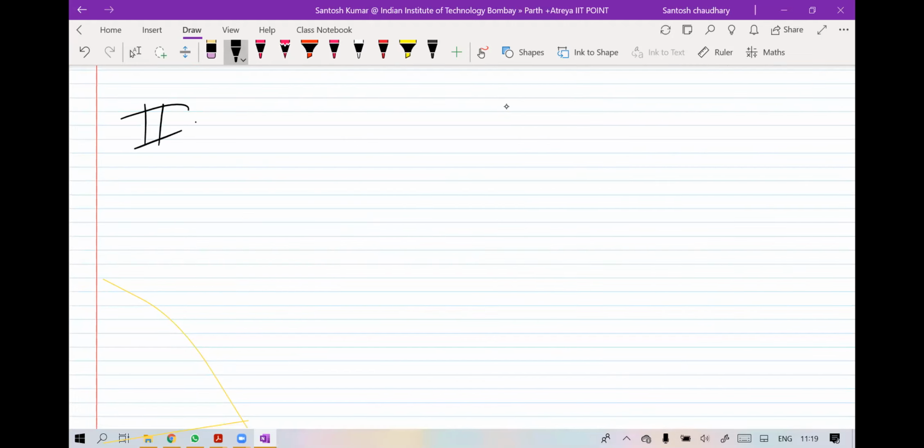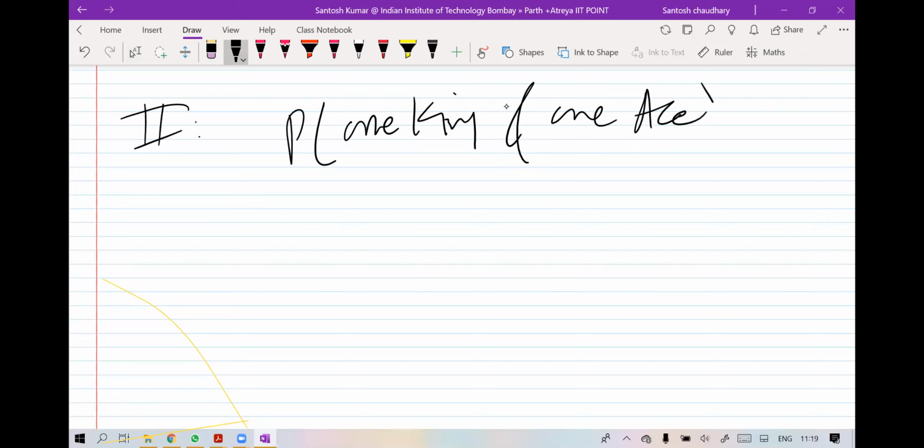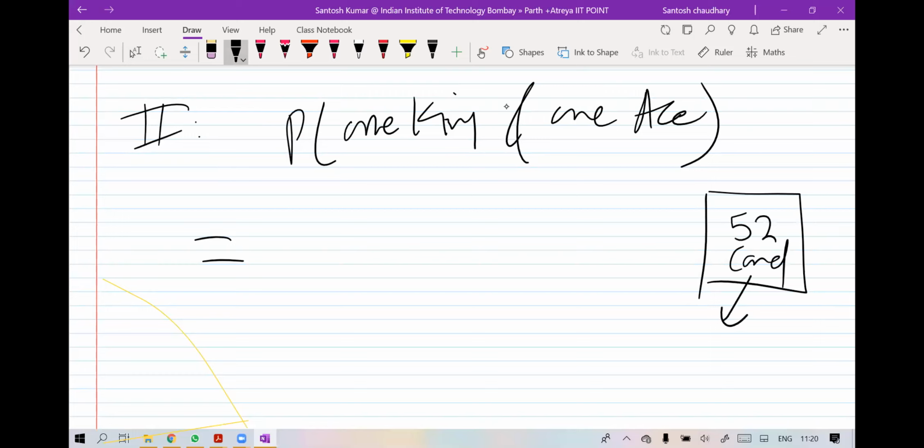What is the other method? The second method of the same question: I want the probability of getting one king and one ace. Total pack, how many cards are there in a pack? 52 cards. How many aces are there? 4 aces and 4 kings out of the 52. How many kings do you want?